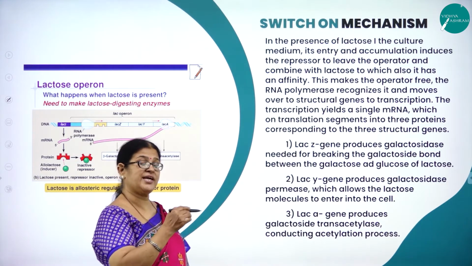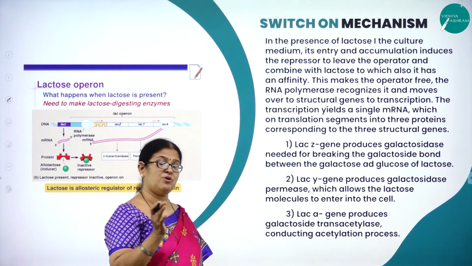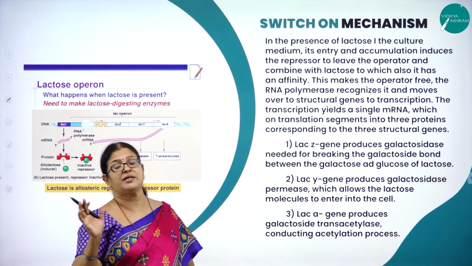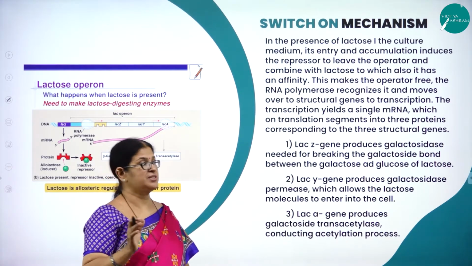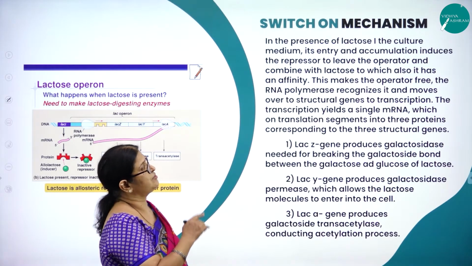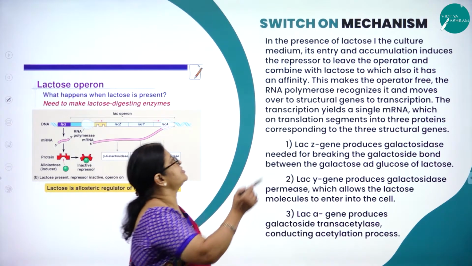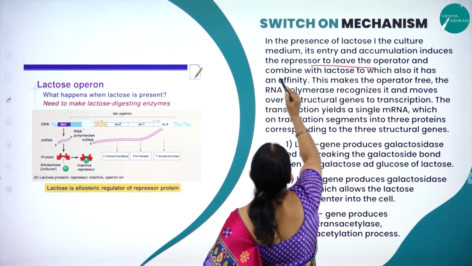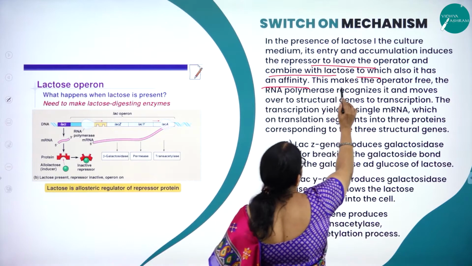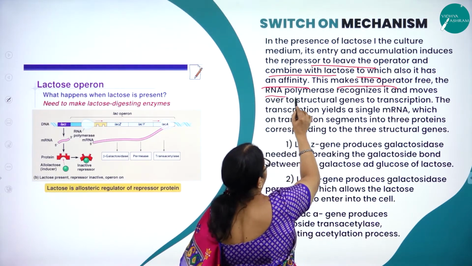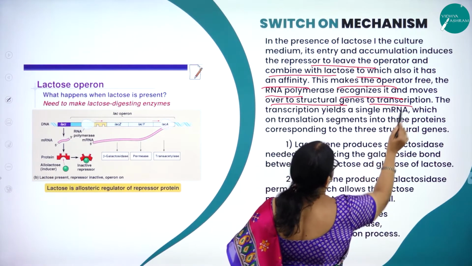Whereas in the case of the switch-off mechanism, when lactose is not provided to the medium, the repressor protein goes and binds to the operator, and the operator stops the synthesis. But here, what will happen? In the presence of lactose in the culture medium, its entry and accumulation induces the repressor to leave the operator and combine with lactose, to which it also has an affinity. So this makes the operator free. The RNA polymerase recognizes it and moves over to the structural genes for transcription.